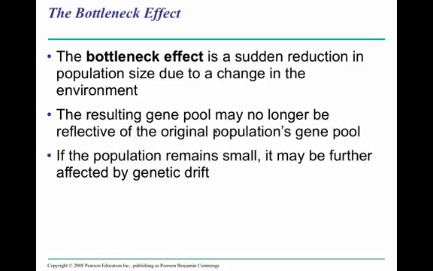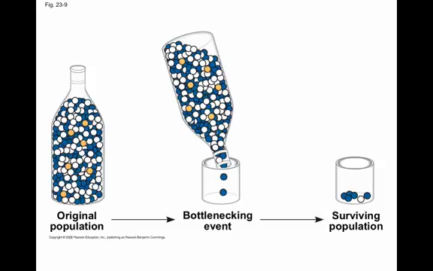If the population remains small, it may then be further affected by genetic drift, by small random events happening that may further shift the allele frequencies. And the illustration in your book literally shows you where the term bottlenecking came from.